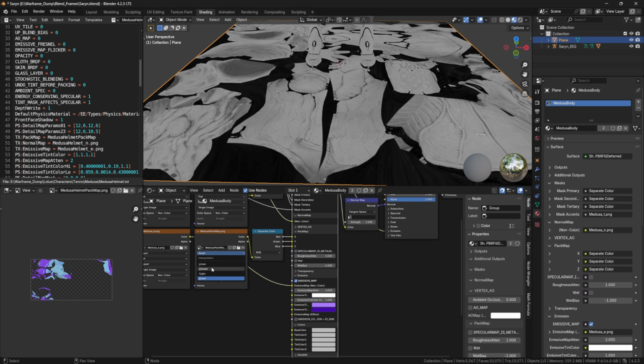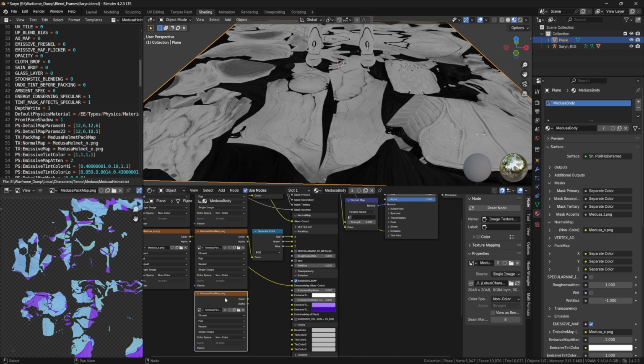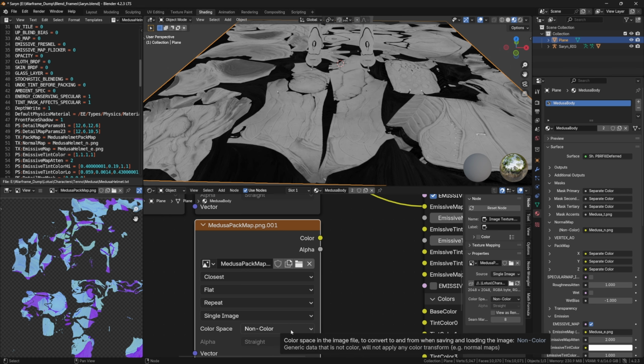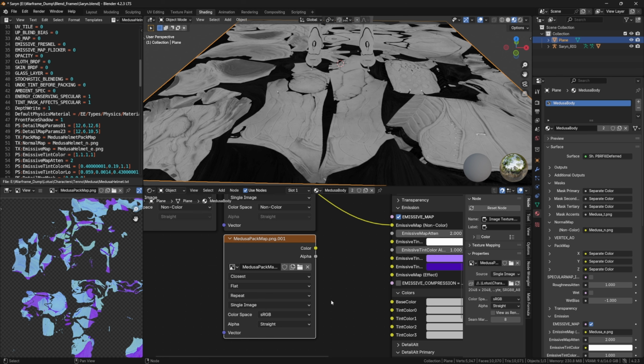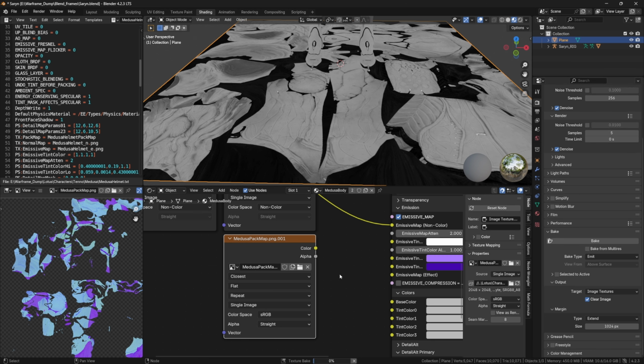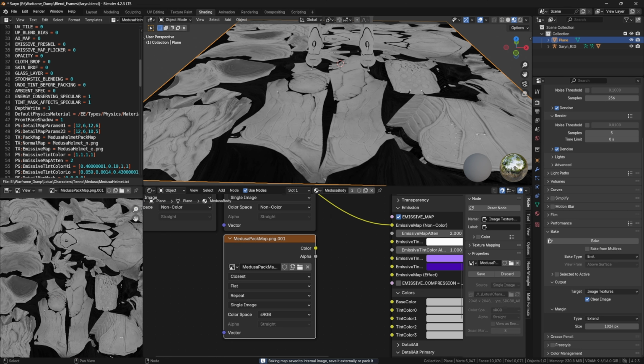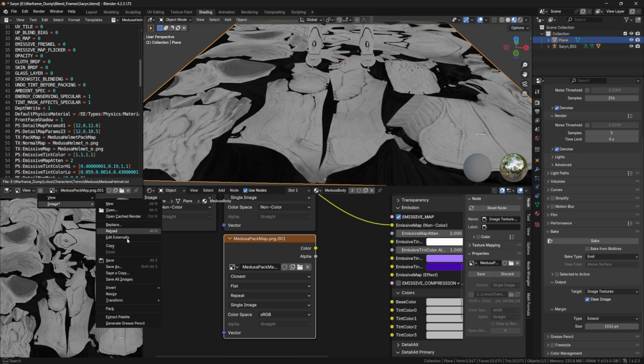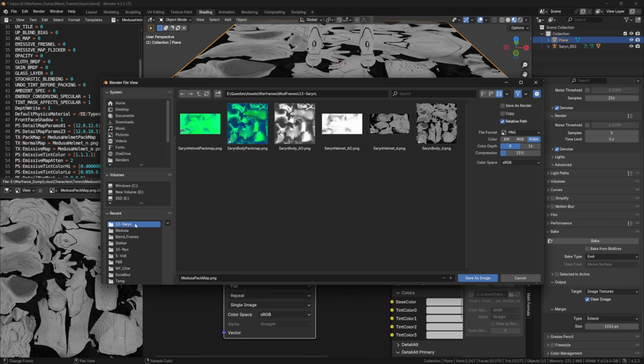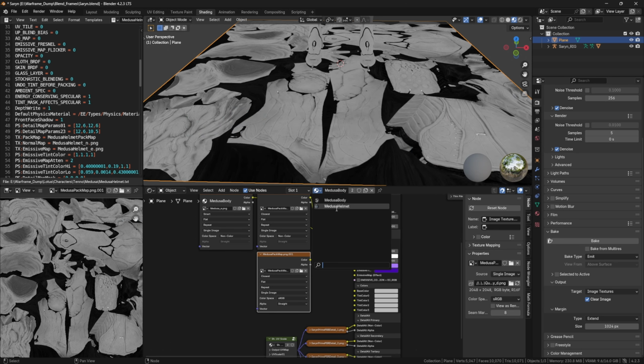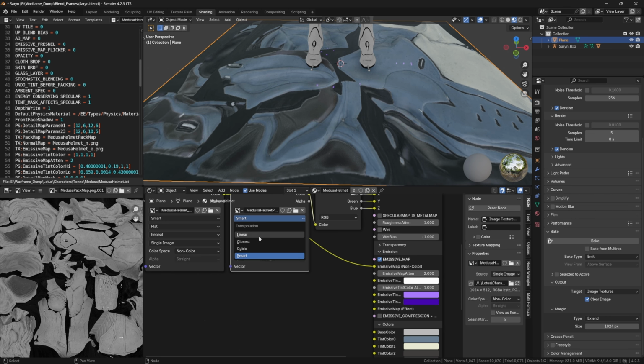We're going to set that to closest again for accuracy. Duplicate that, set this to a unique texture, and we are going to make sure it's sRGB this time. And then we're going to bake that out. And now that that's baked out, we are going to save that as _D for diffuse under our Unity directory. Save image. Then we need to do the same for the helmet.